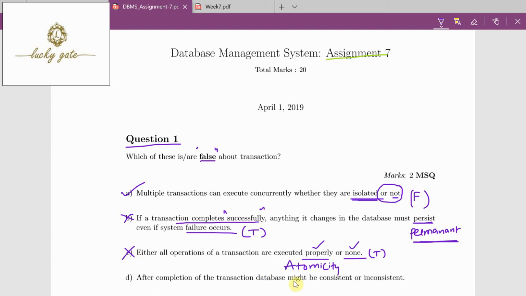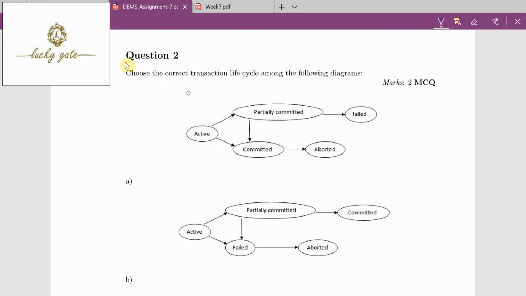Option D: after completion of the transaction, the database might be consistent or inconsistent. Keep in mind, friends, after the completion of a transaction, the database must be consistent. Because it says "or inconsistent", it is a false statement. So option D is also a correct answer, because the question is about false. Now in question 1, both option A and option D are the answers.